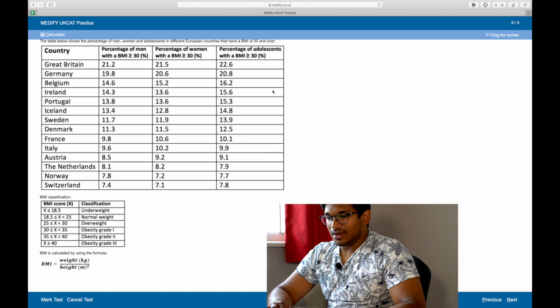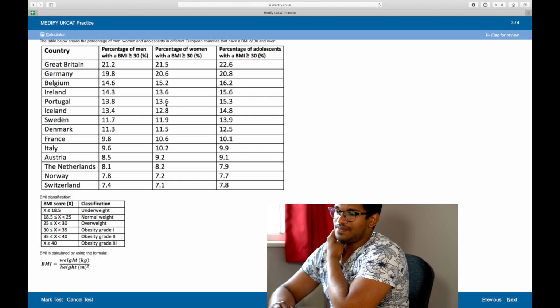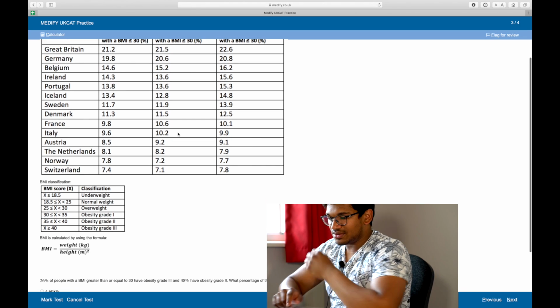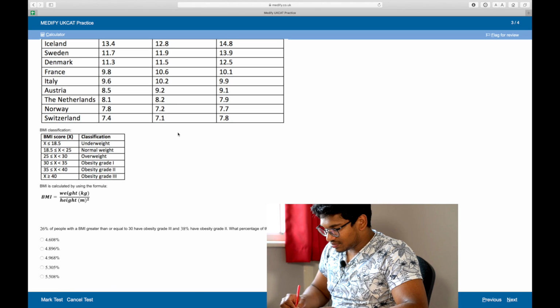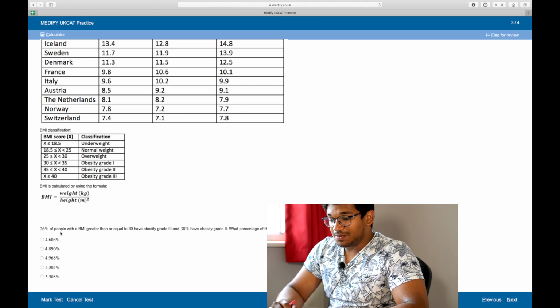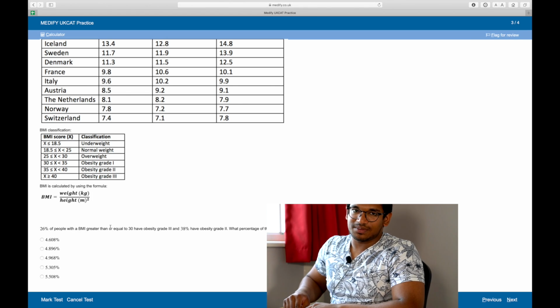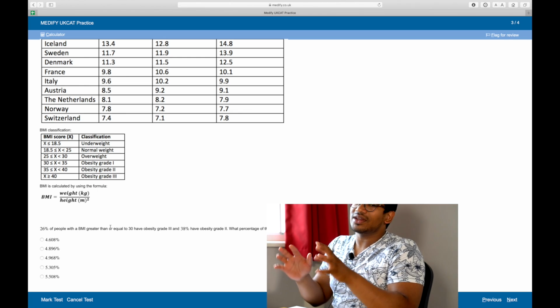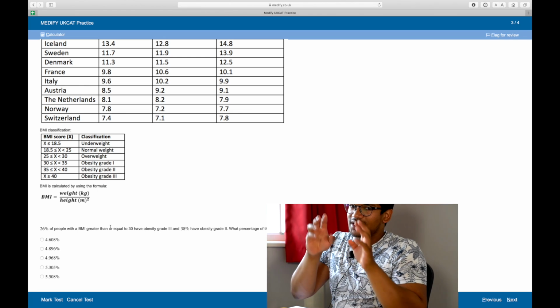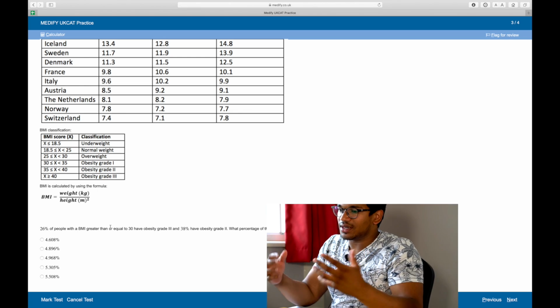In Portugal, 13.6% of women are obese. Within the obesity category you have grades 1, 2, 3. So the number of people behind that 13.6% can be split into grade 1, grade 2, grade 3, depending on how obese they are.